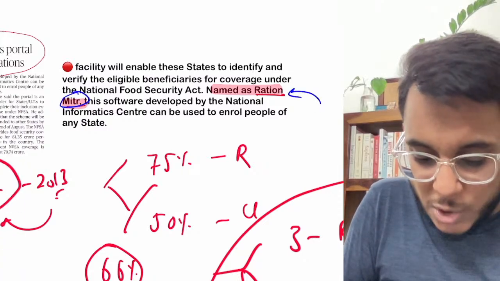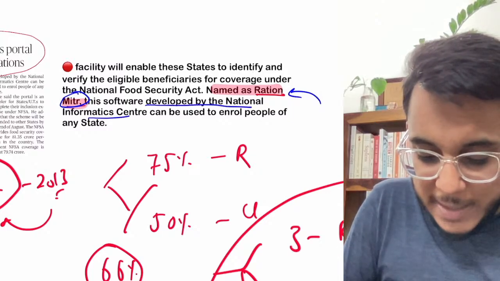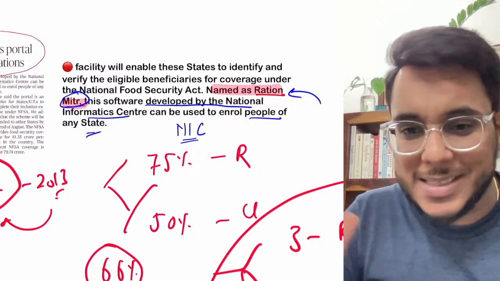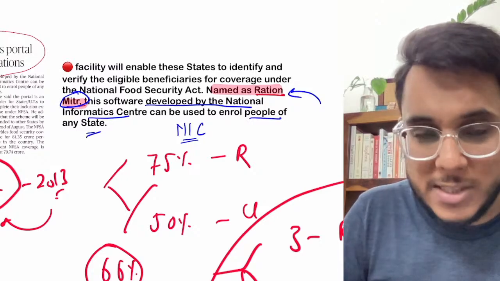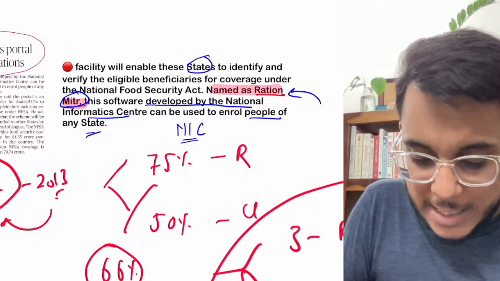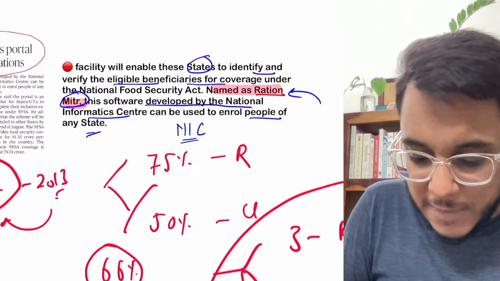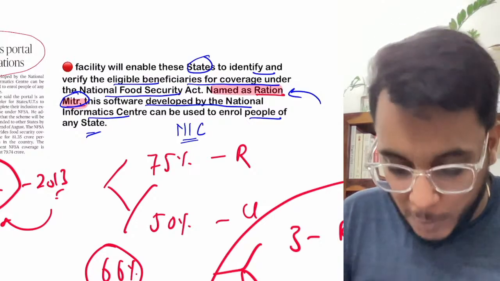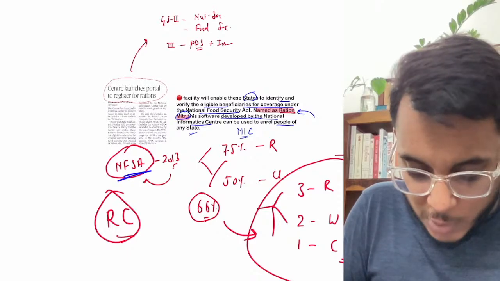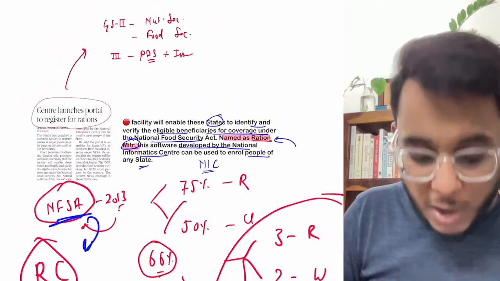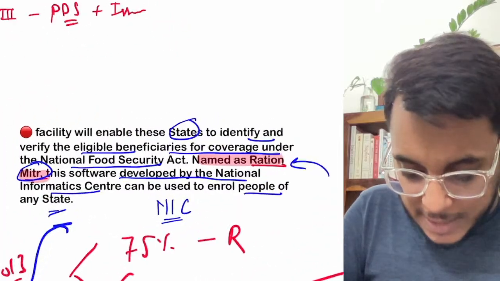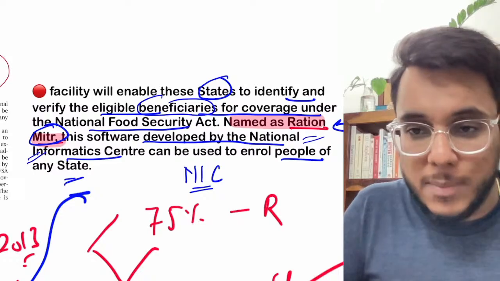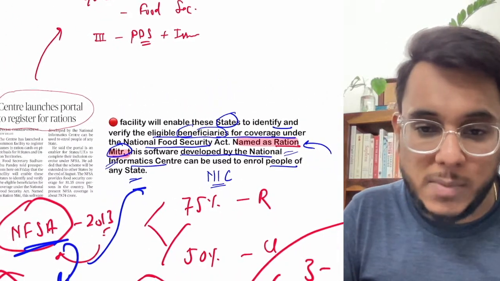Now this Ration Mitra is a software developed by the National Informatics Center, NIC, and it will be used to enroll people of any state. All the states' people can enroll. Now what will this facility allow? The facility will enable the states to identify and verify the eligible beneficiaries for coverage under the National Food Security Act. I told you that under the National Food Security Act you need to have a ration card. So for the ration entitlements and verification of the beneficiaries, this Ration Mitra is going to help the states, and all the states will be eligible.